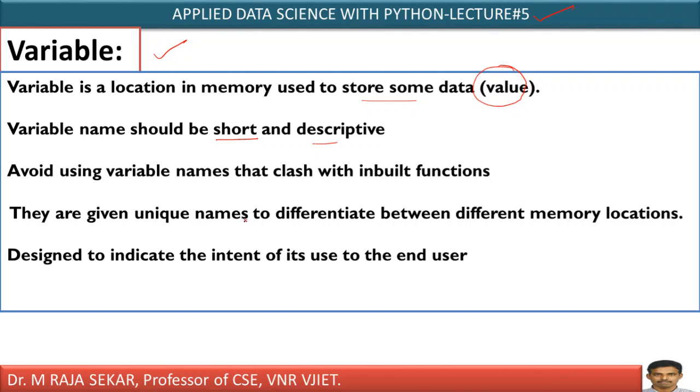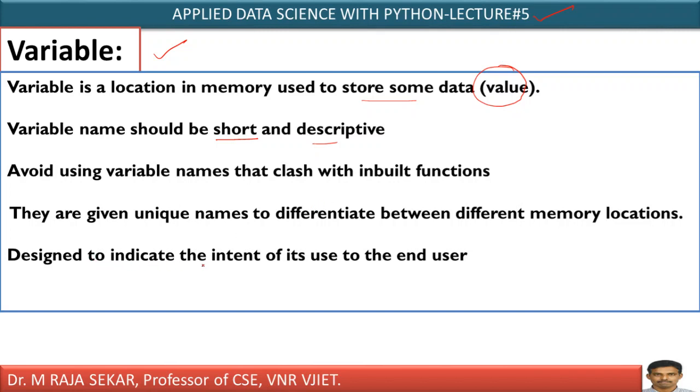Variables are given unique names, which means no two variables must have the same name. Different variables must have different names. Why? Because they refer to a memory location. I will discuss these points in detail after a few minutes.